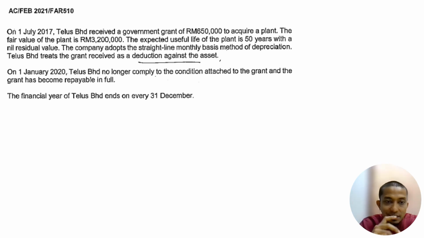To the next question here. Okay, so the next question: on 1st of July 2017, Telus received a government grant of 650,000 to acquire the plant. So the fair value of the plant is 3.2 million. The grant received is 650,000.